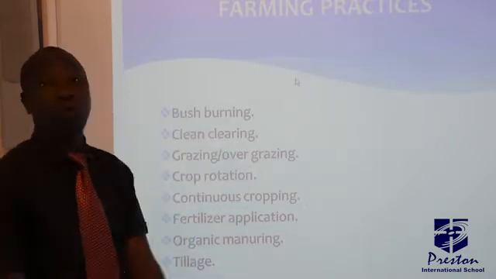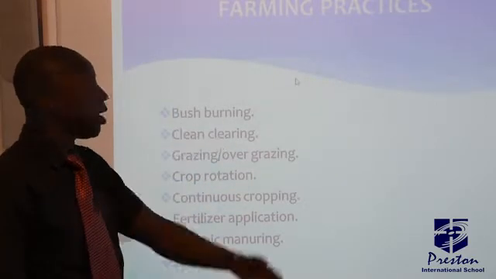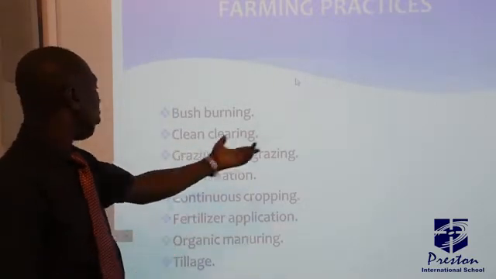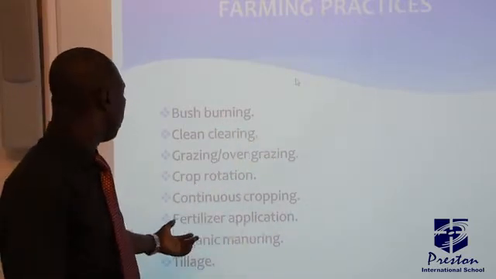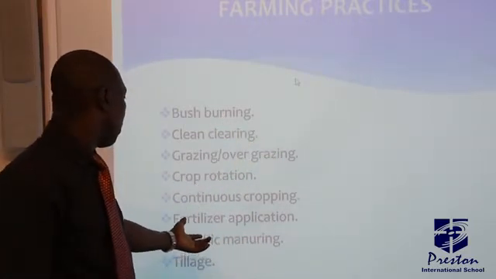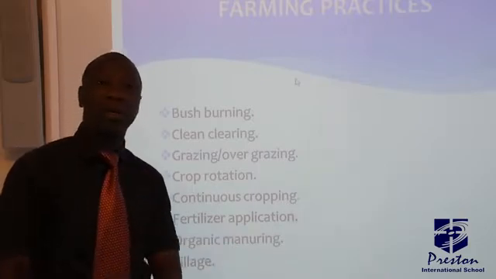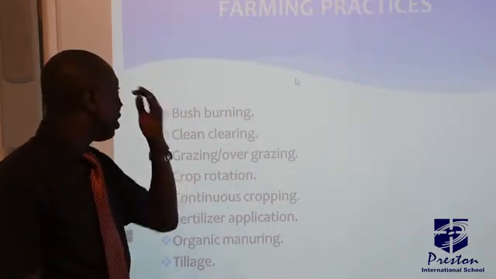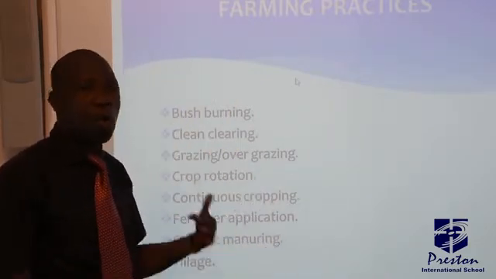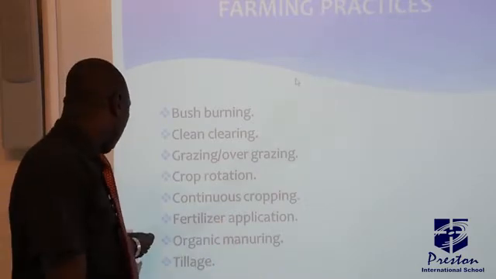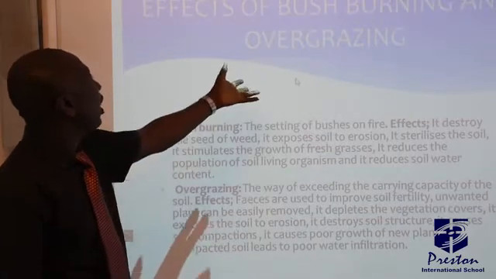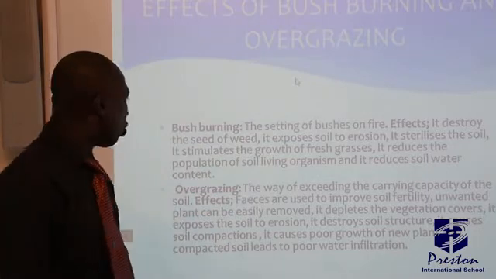But before then, let's look at some of the farming practices that we have. Number one, you talk of bush burning, then clean clearing, grazing and overgrazing, crop rotation, continuous cropping, fertilizer application, organic manuring, then tilling. So we are going to pick each of these and see how they affect our soil. Number one, we are looking at the effect of bush burning and overgrazing.